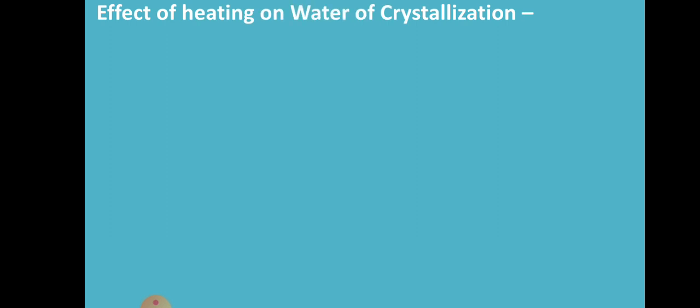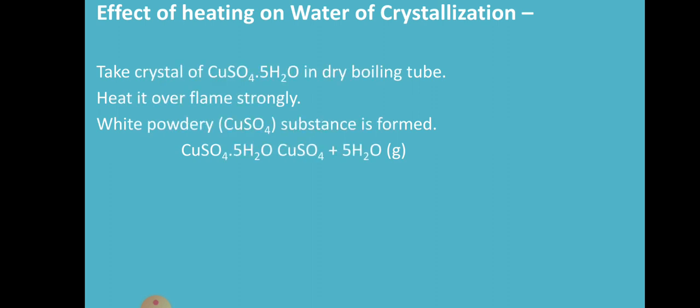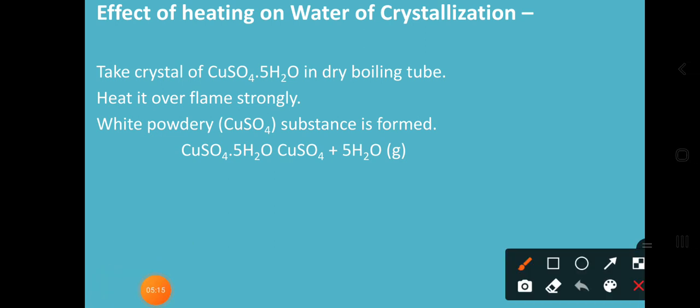Then what is the effect of heating on water of crystallization? What are the effects we are going to get here? So here we have considered one activity. In that activity we have taken the CuSO4.5H2O in a dry boiling tube.